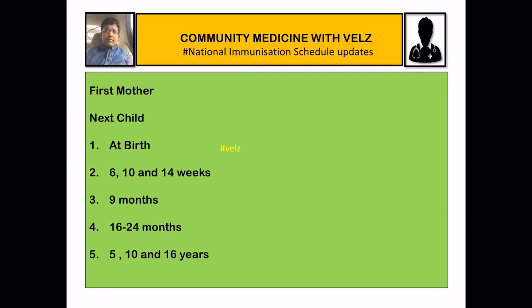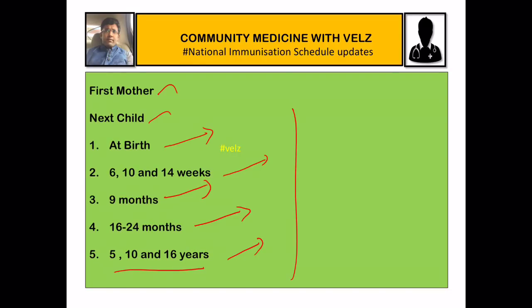In this national immunization schedule, we will see in this order. First the immunization of the mother. Next the child, at these stages: first at birth, then at 6, 10 and 14 weeks, then at 9 months, then at about 1.5 to 2 years, that is 16 to 24 months, then at 5, 10 and 16 years.